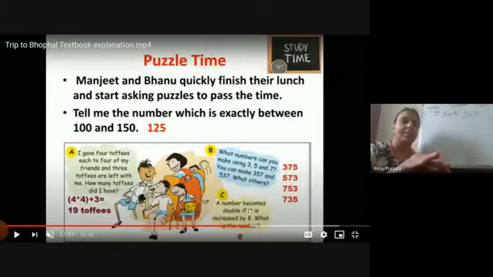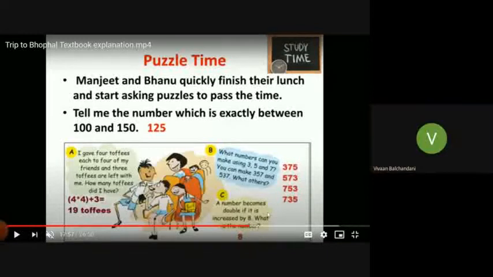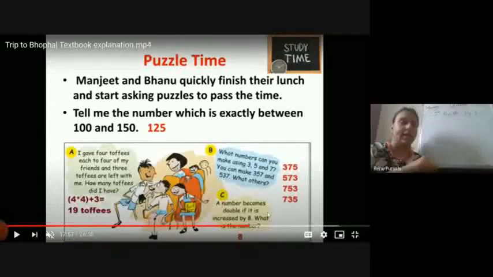A number becomes double if it is increased by 8. What is the number? Write this in your notebook. The number is 8.